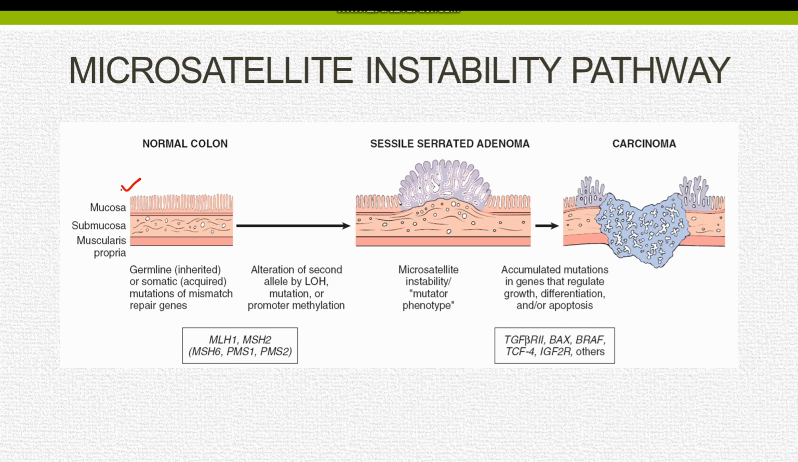So this here is a normal colon with the epithelial cells carrying mutations in the DNA mismatch repair genes. These mutations are usually located in the non-coding regions of microsatellites, but in certain cases, there could be mutations in the coding regions of the microsatellites. The typical feature of the microsatellite instability pathway is the formation of sessile serrated adenoma. As you can see, this is sessile and appears serrated like a saw, hence known as sessile serrated adenoma. The mutations in the transforming growth factor, BAX gene and BRAF genes result in the formation of adenocarcinoma of the colon.